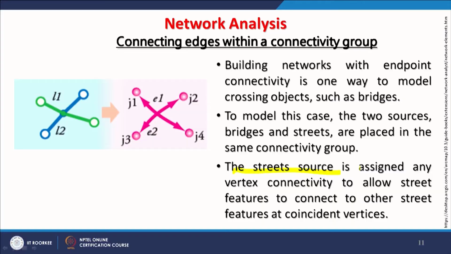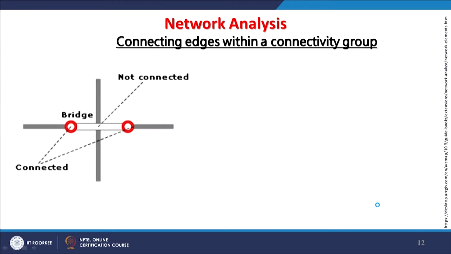Now, if a street source is assigned vertex connectivity, it allows a street feature to connect to other street features at coincident vertices. Coincident vertices basically are the junctions. In the case of roads it is a little simpler, because in the case of metros, sometimes metros are running at different depths underground.